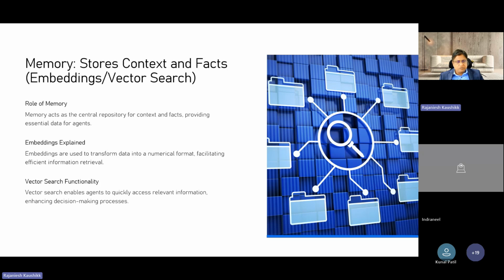Then vector search functionality helps agents quickly access relevant information, enhancing the decision-making process. So these are memory, embedding and vector search. Vector search is very critical because the machine cannot understand natural language, so it needs to convert it into a numerical form so that it can understand it.